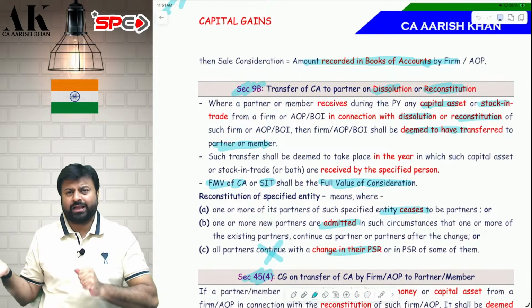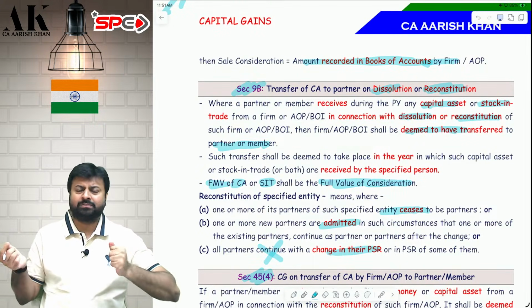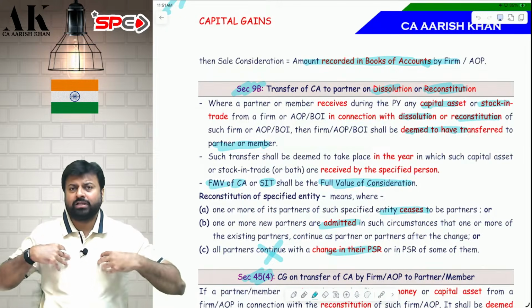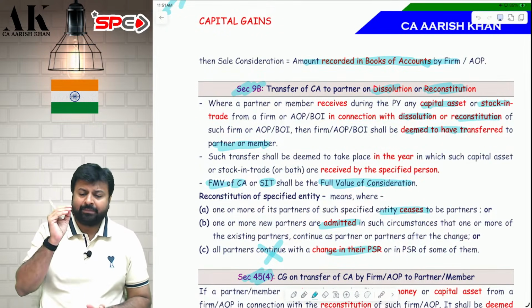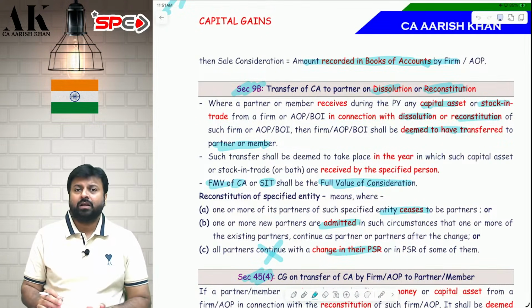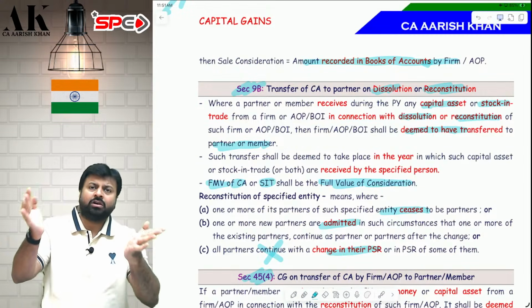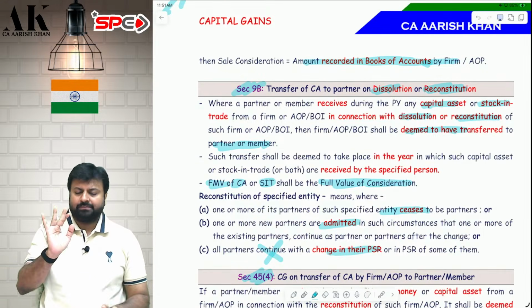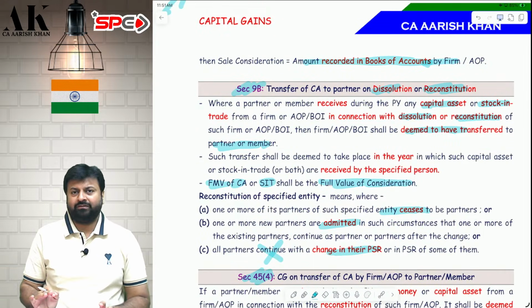SIT will be subject to tax under PGBP, and capital gains will be subject to tax in capital gains. As simple as that. So what is the firm transferring? The firm is transferring capital asset or stock in trade. Why is the firm transferring? On dissolution or reconstitution. Who is liable to tax? Firm is liable to tax. What is the FVC? That I have told you, FMV.